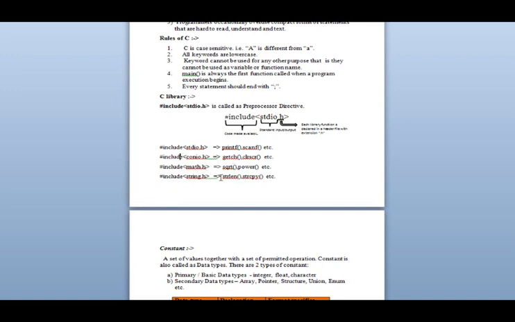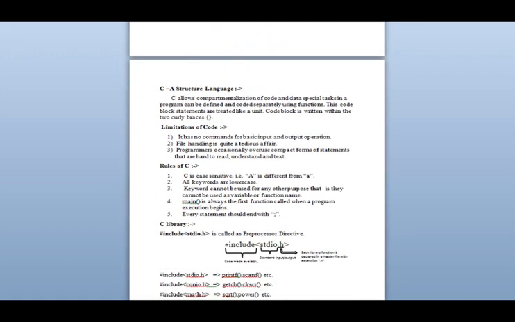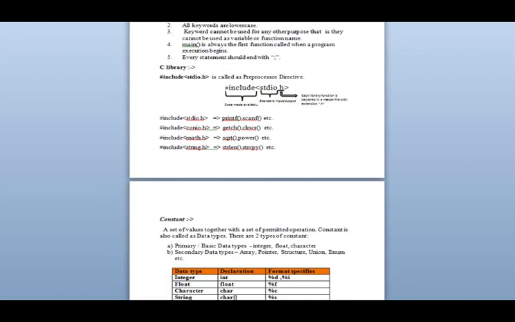For string, that is many words together we make a string. So to know the string length, to copy the string, to concat the string, for that I have to use hash include string.h. Then only I can do many things from this program. Okay, so this was the preprocessor directive. First statement should be this, and it differs for what purpose you are doing the program.